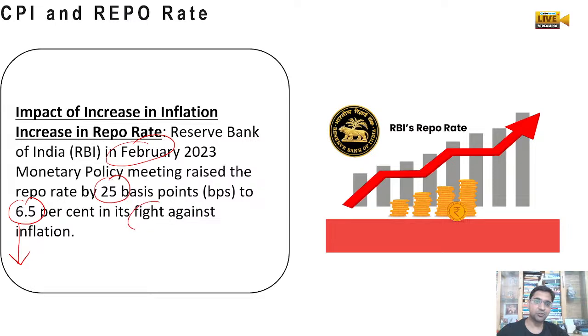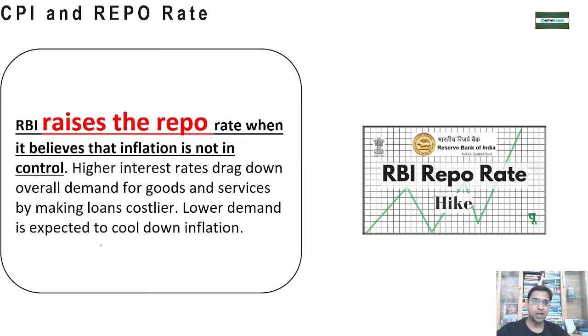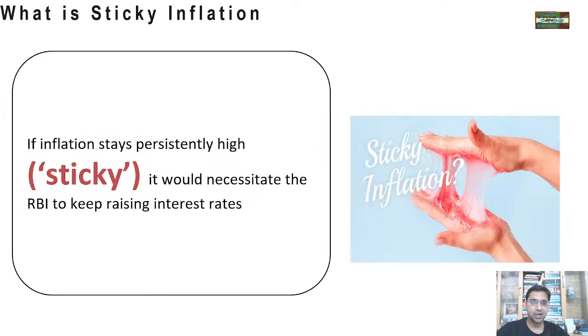The purpose is only to fight inflation. When the RBI keeps increasing the interest rate to make loans costlier, demand will come down, prices of goods will fall, and inflation will come under control.